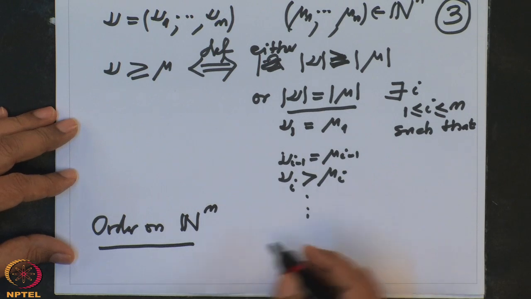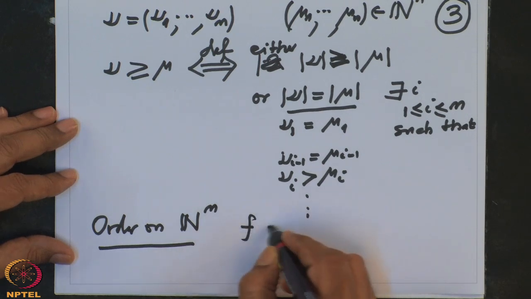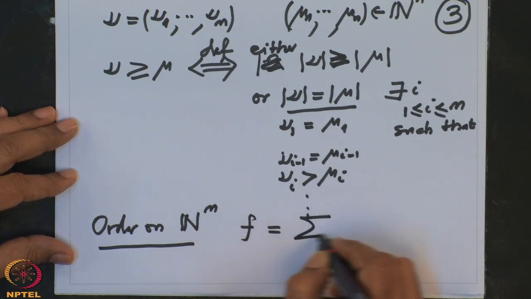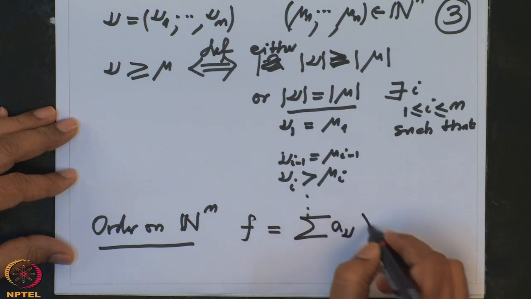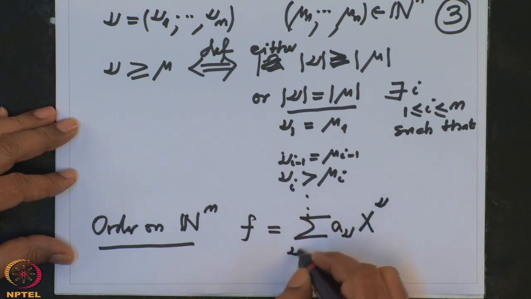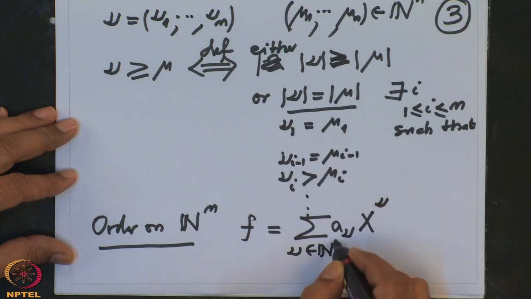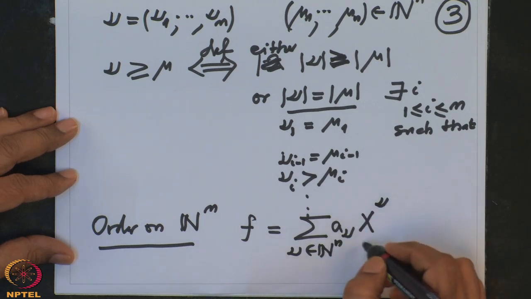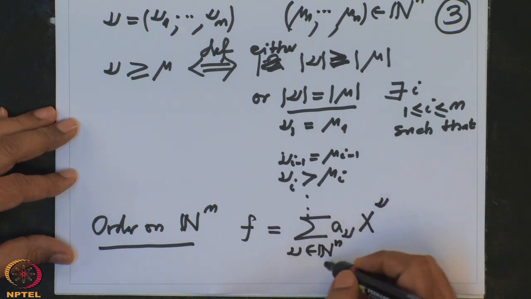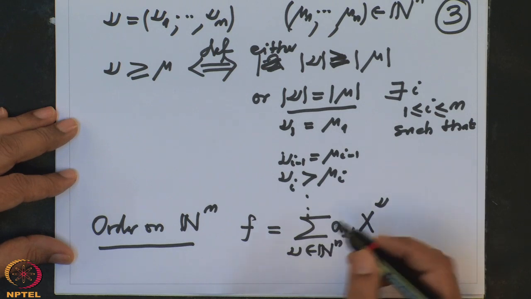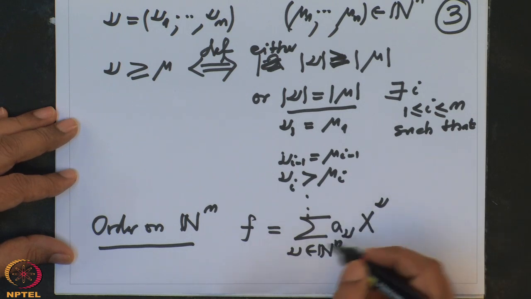And now, given a polynomial f, which is a finite sum like this over nu in N^n, there are finitely many monomials involved, therefore finitely many n-tuples involved. So I can always decide the biggest one.